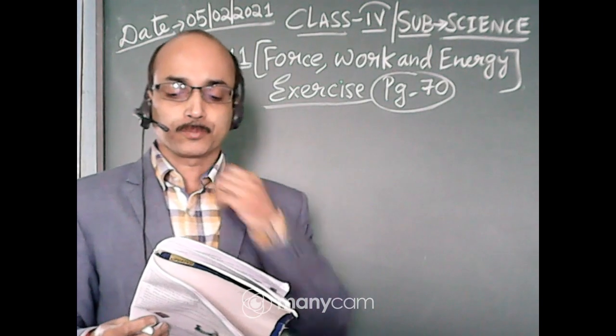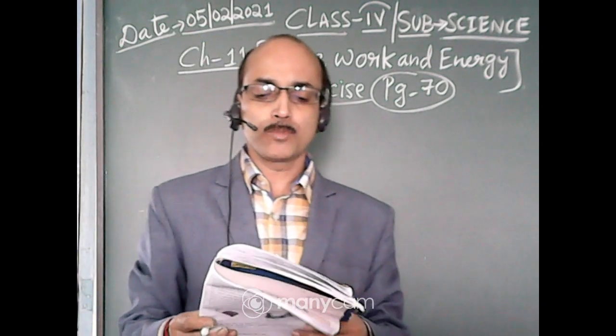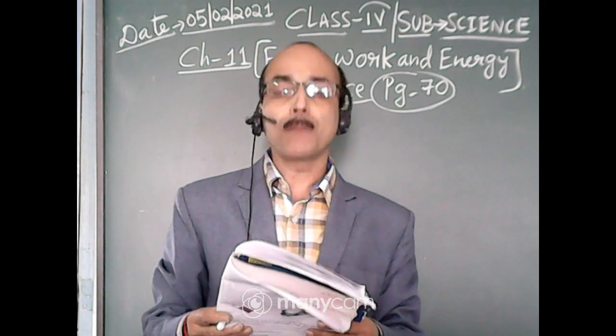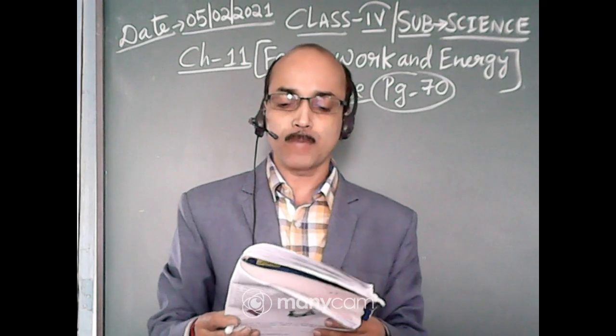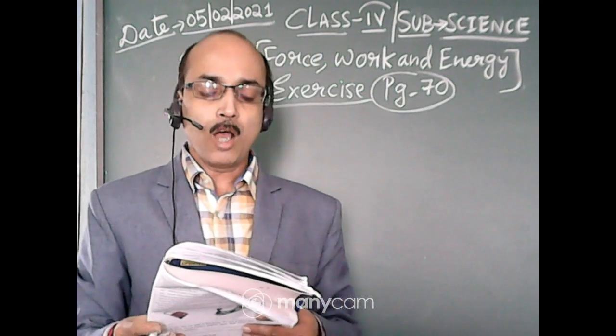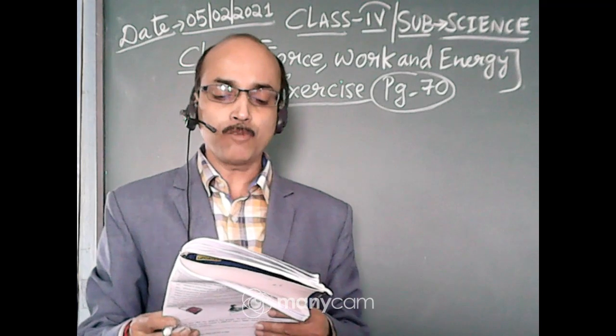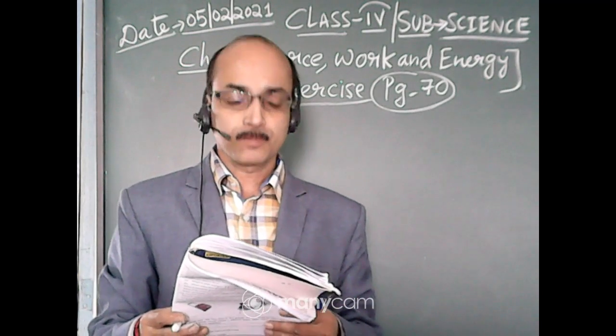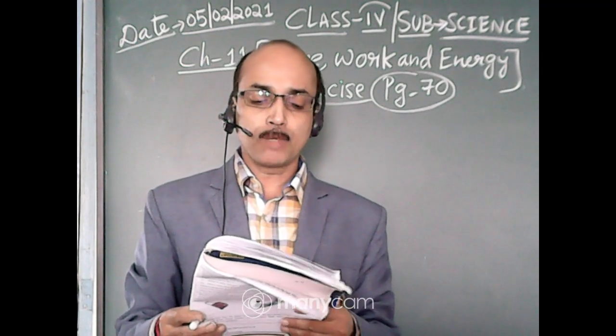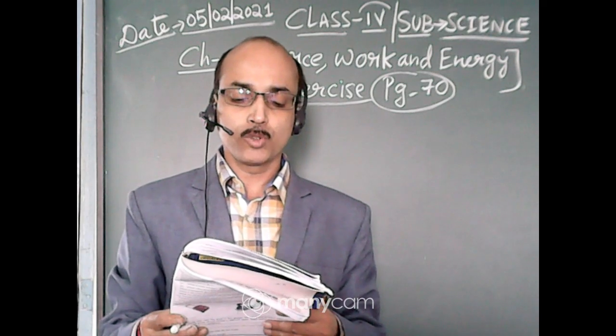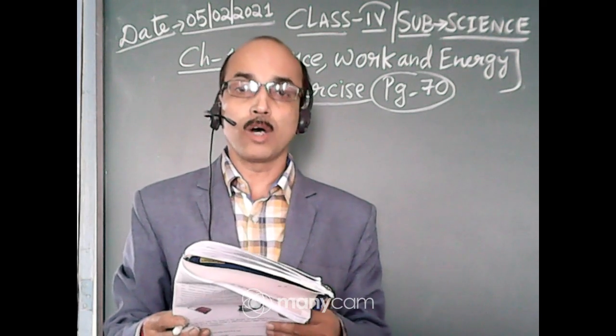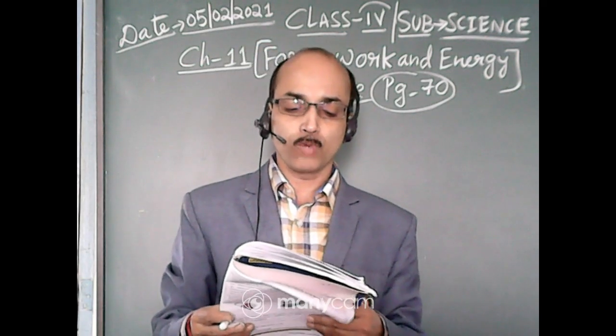By applying force. Number 4, a pair of scissors is an example of lever. Number 5, hydroelectricity is produced by the energy of flowing water.